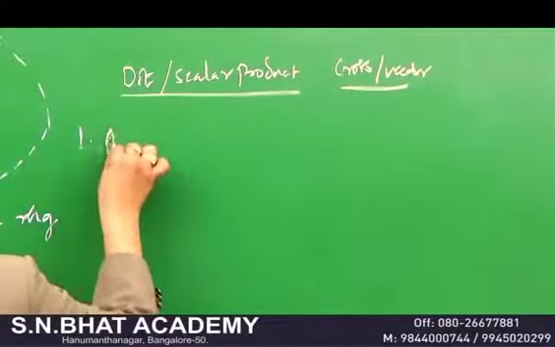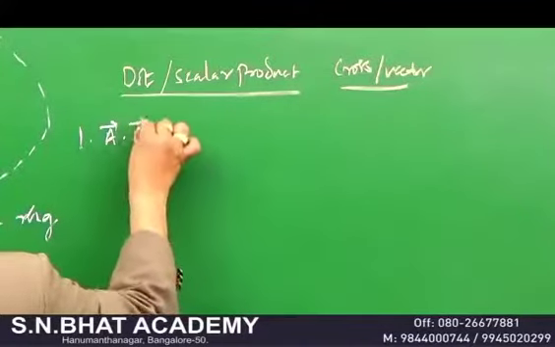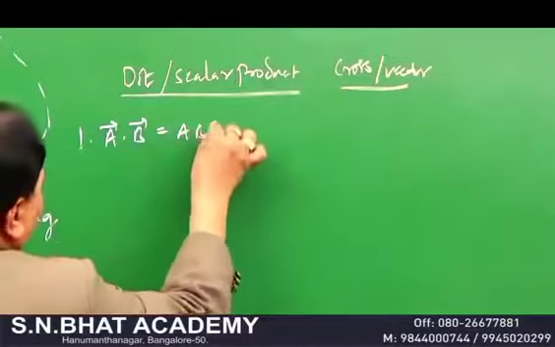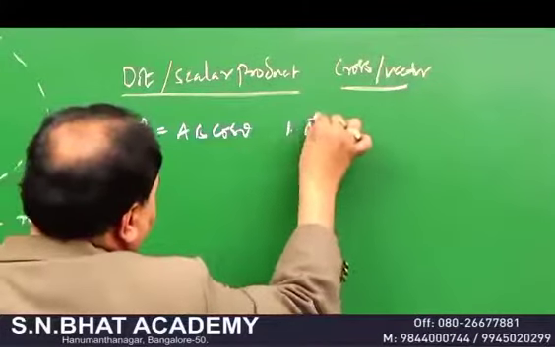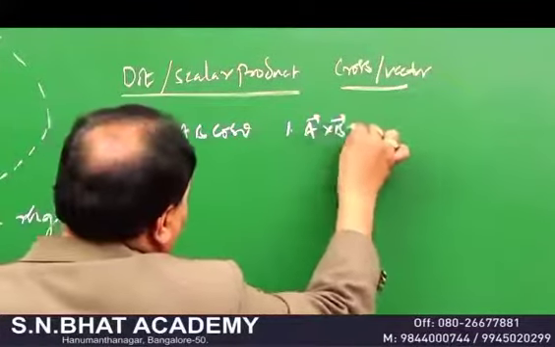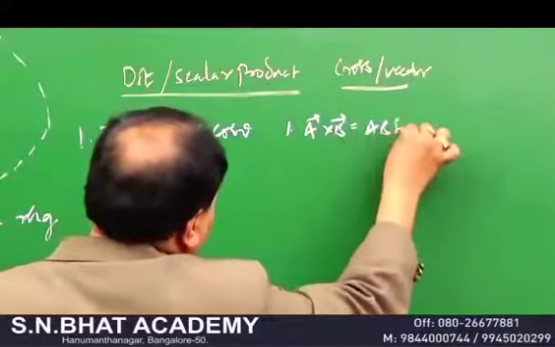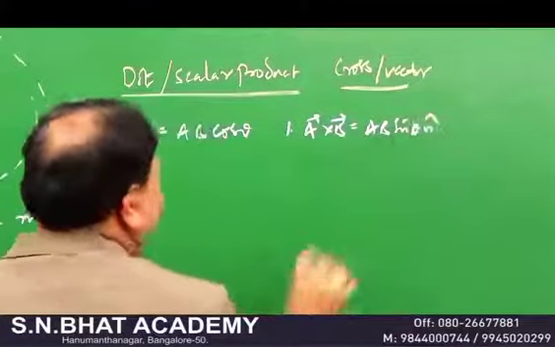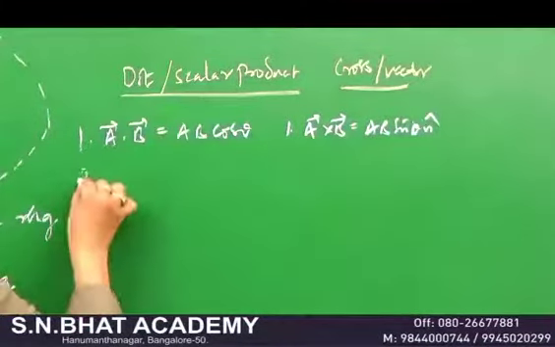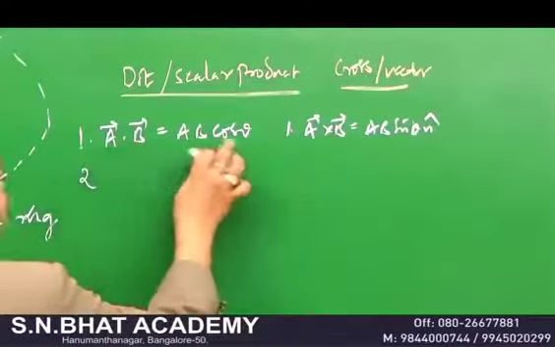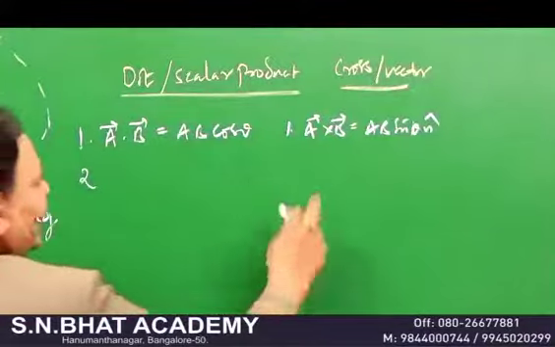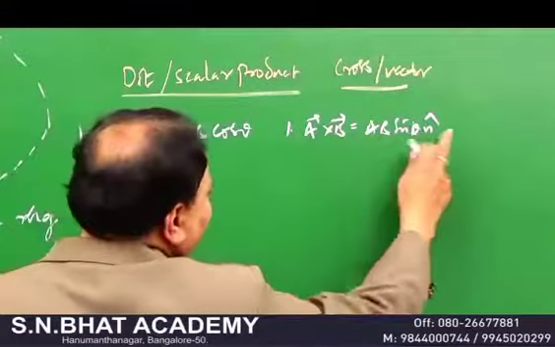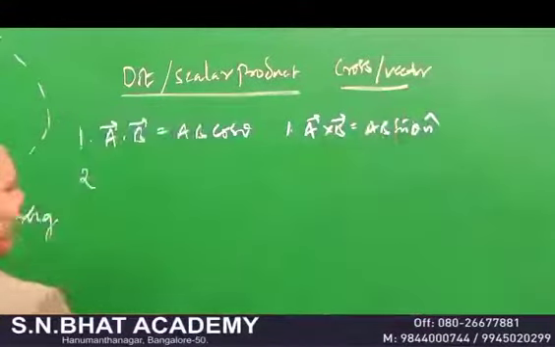In the dot product, A dot B is equal to AB cos theta. In the cross product, A cross B is equal to AB sin theta with n cap. Here A is a vector, B is a vector, but the resultant thing is a scalar, hence it is called a scalar product. In the cross product, A is a vector, B is a vector, and the resultant thing is also a vector, hence it is called a vector product.